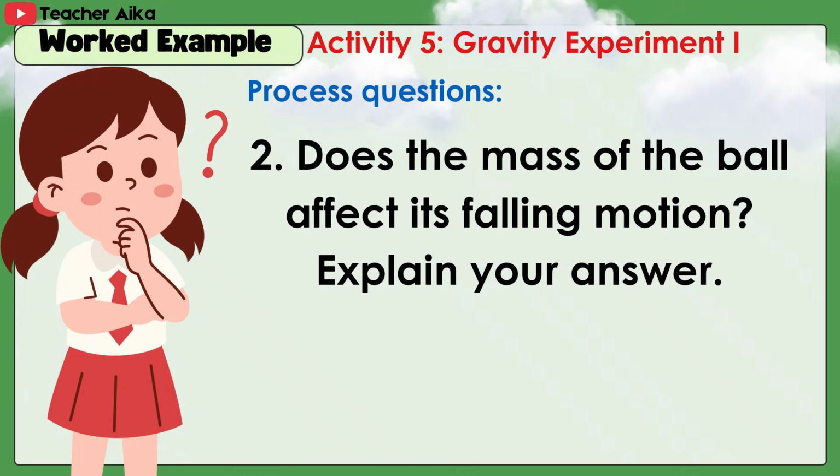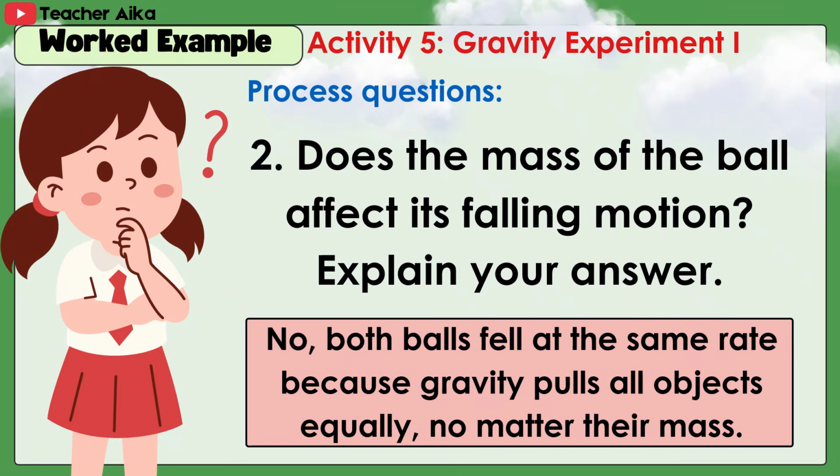2. Does the mass of the ball affect its falling motion? Explain your answer. Answer. No. Both balls fell at the same rate because gravity pulls all objects equally, no matter their mass.